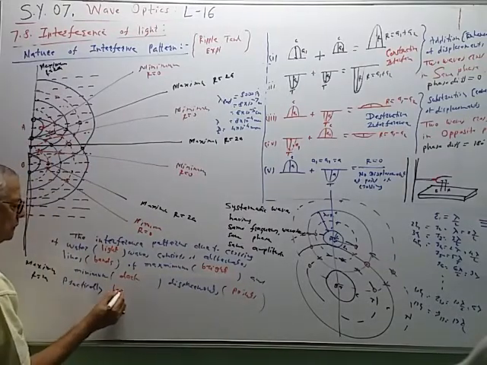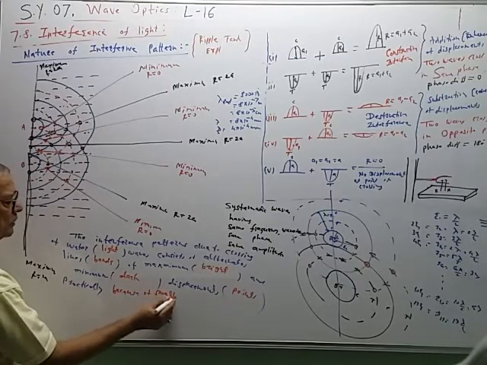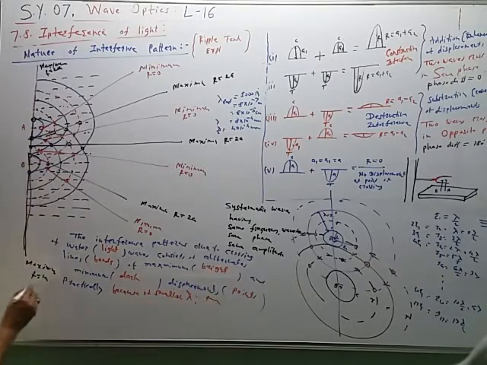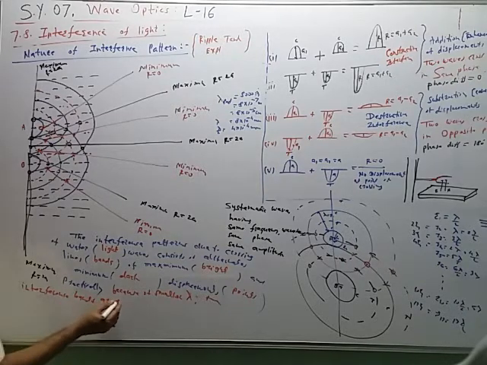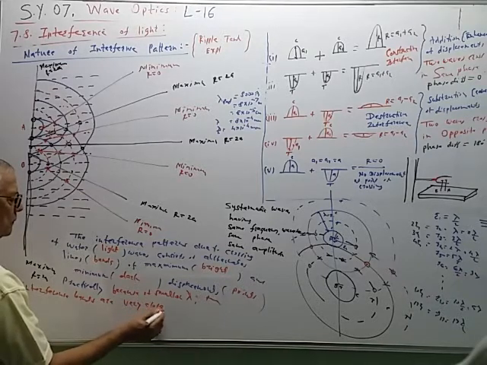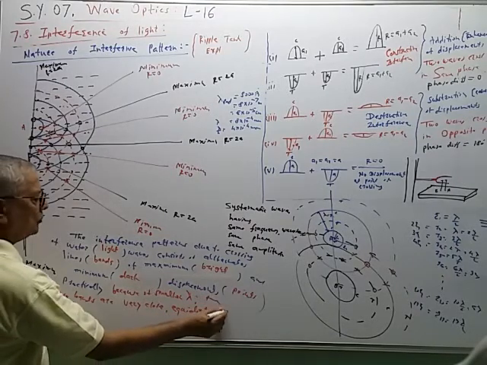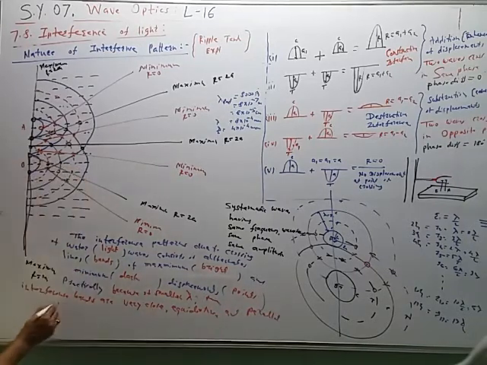Because of smaller wavelength of light waves, smaller lambda, the interference bands are very close, equidistant and parallel to each other.